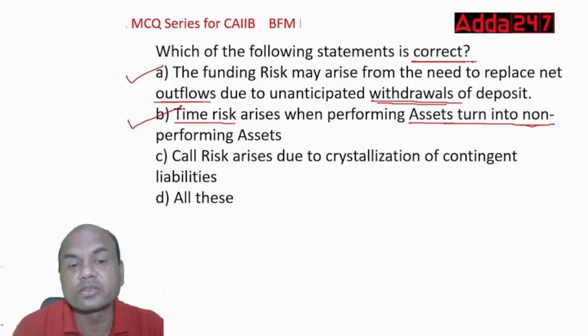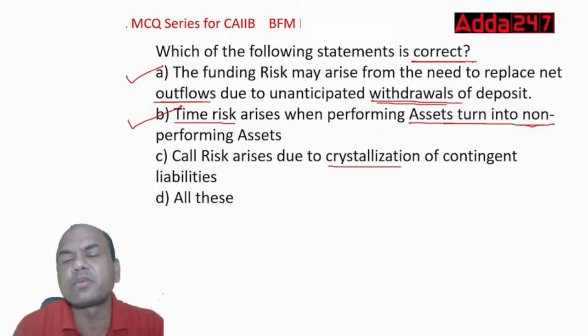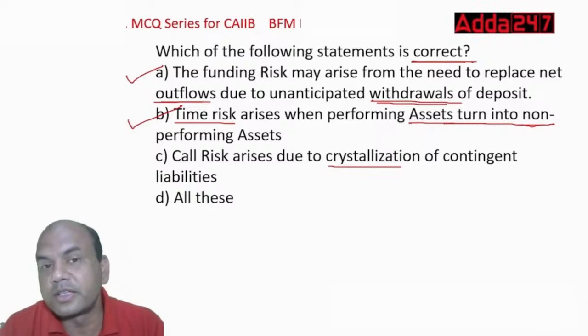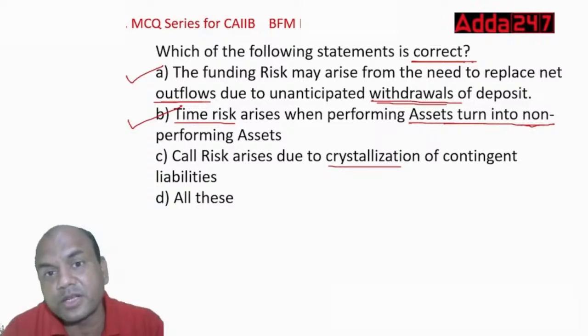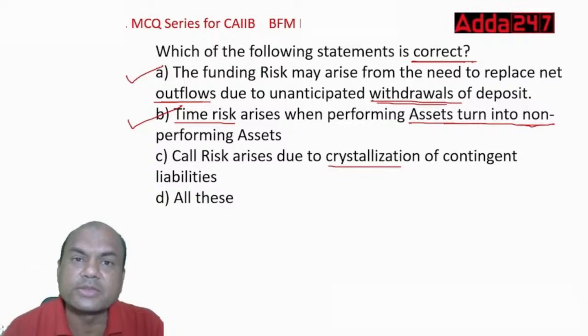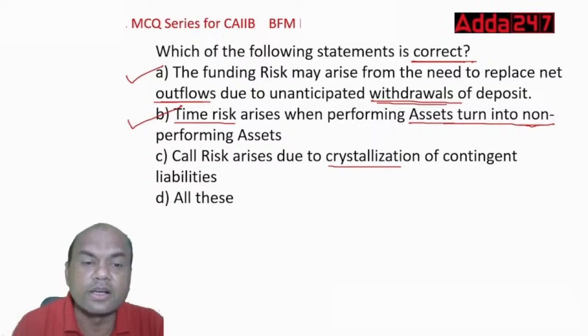Let's see the third one also. Call risk arises due to crystallization of contingent liability. Just now we saw, what does crystallization of contingent liability mean? If I give the guarantee on behalf of somebody and that person does not perform, then I'll have to pay for the losses of that third party, isn't it? When I have to pay, this is called crystallization, and this is known as call risk. So the third is also true. The answer is all of these.